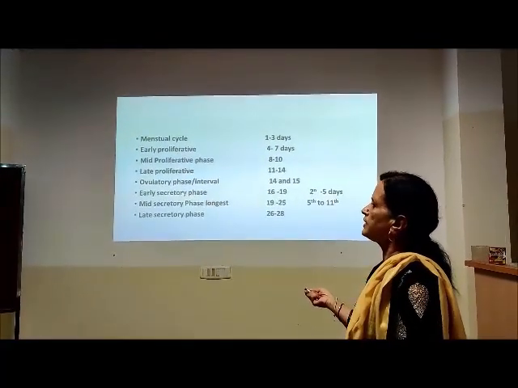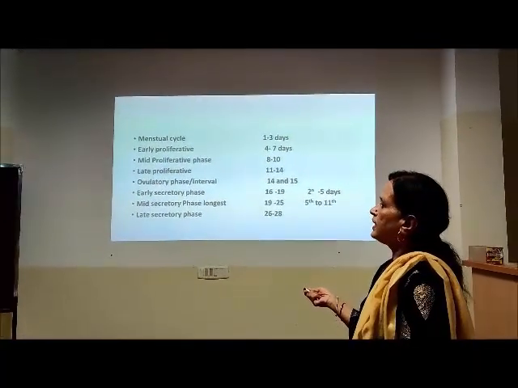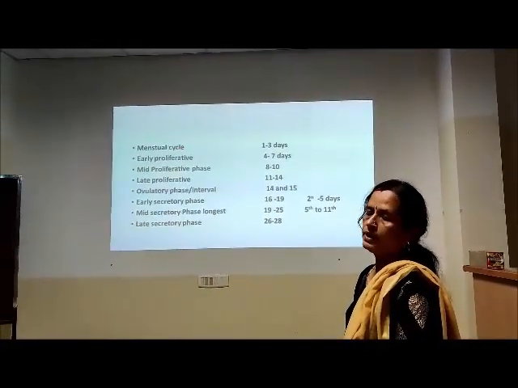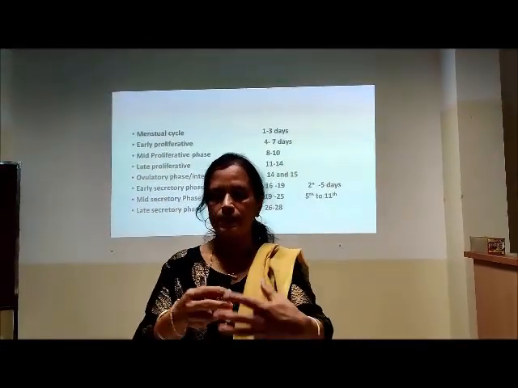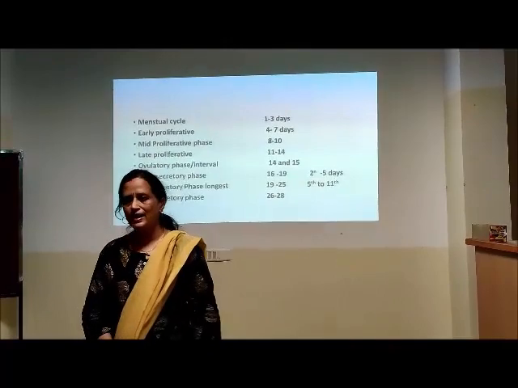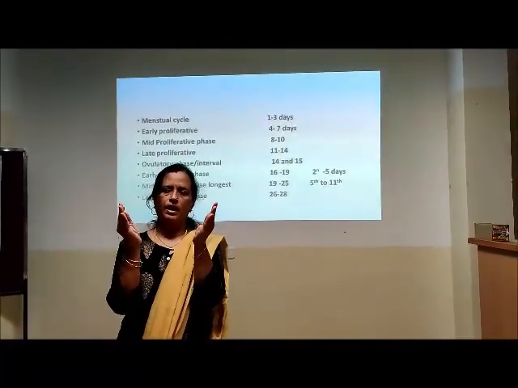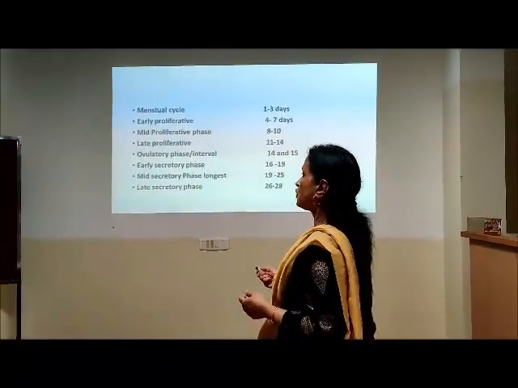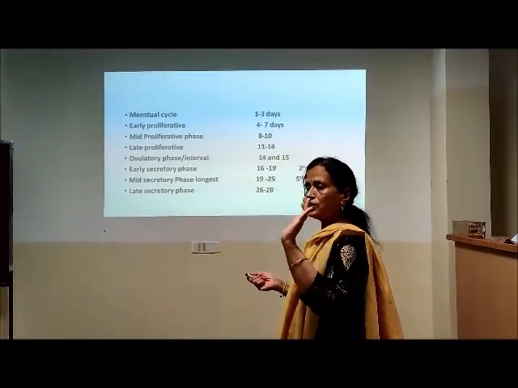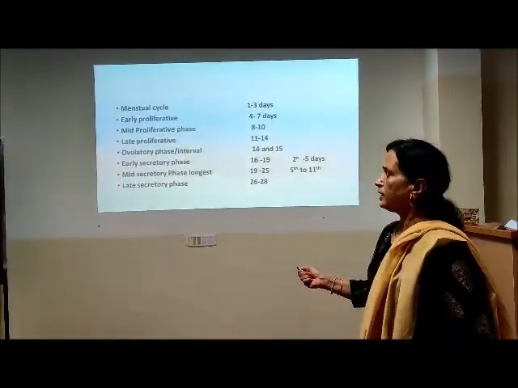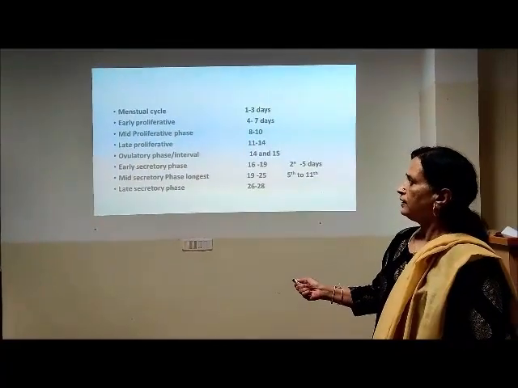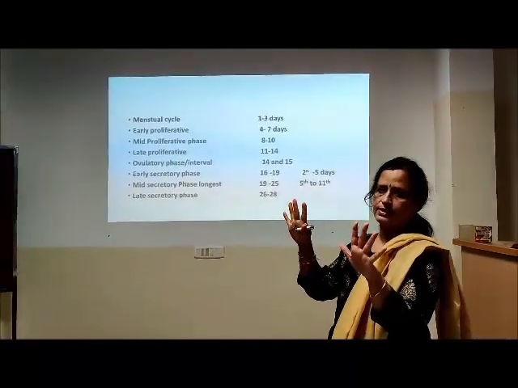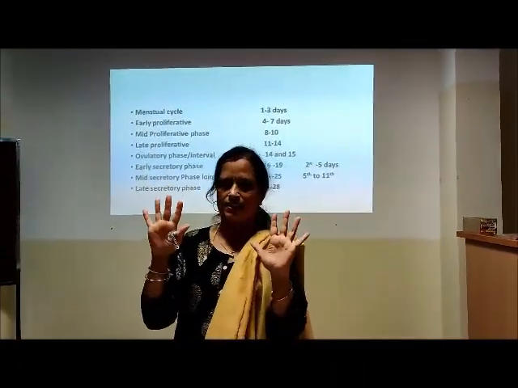Then comes the secretory phase, which is again divided into early, mid, late secretory phase, and then the menstrual phase starts. I told you, for all practical purposes the cycle is considered as 28 days, but it varies, up to 28 to 36 days also. But remember, whatever the variation in the duration of the cycle, the second part, that is after ovulation, the early secretory, mid secretory, late secretory, the entire secretory phase remains constant. It remains as 14 days.